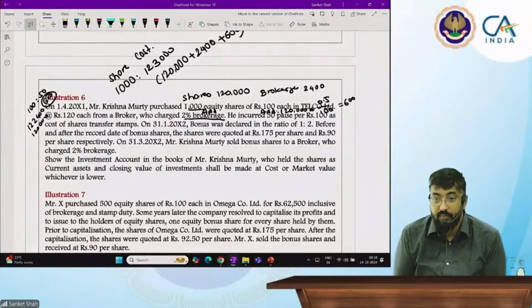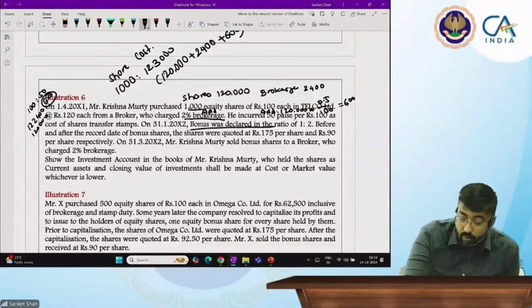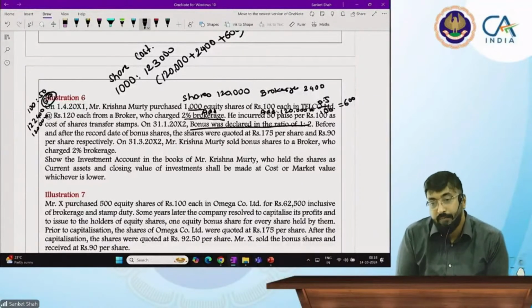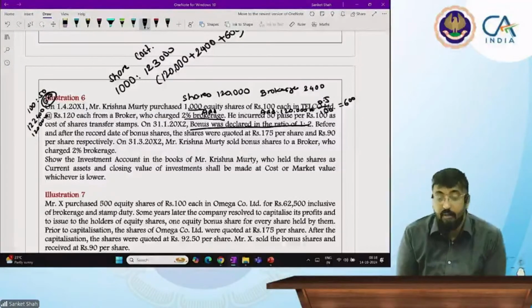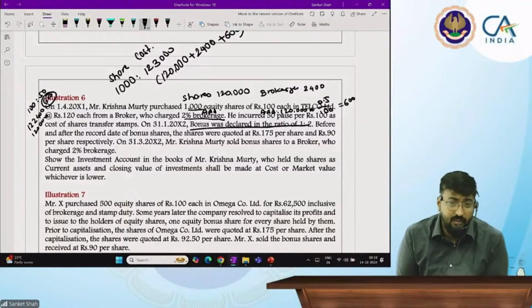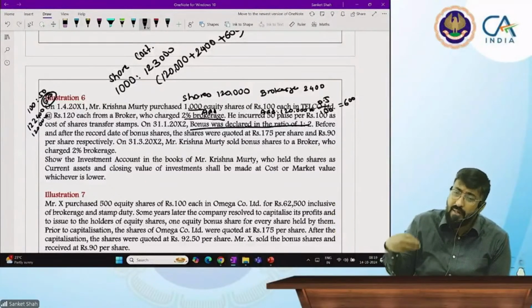Next one. Now bonus shares in the ratio of 1:2. So beta, what is bonus shares? सर, existing shareholders को कंपनी इशू करते हैं बोनस शेयर्स without any cost. Very good. It's free of cost. Why company is giving bonus shares? They are in huge profit. Company is in profit.